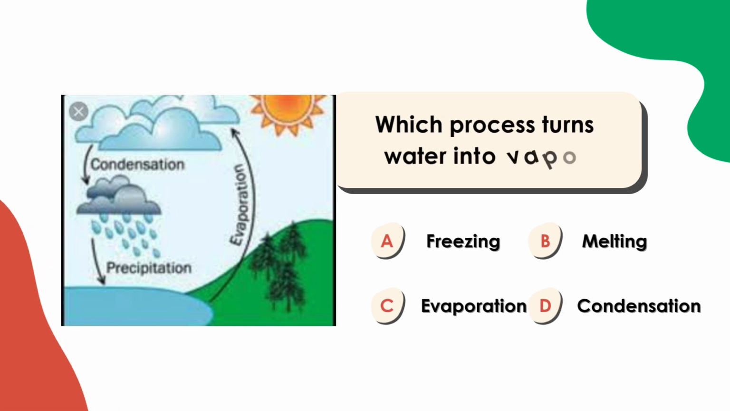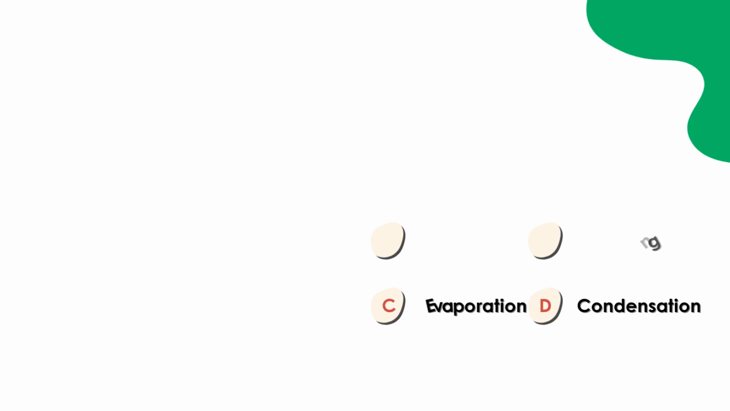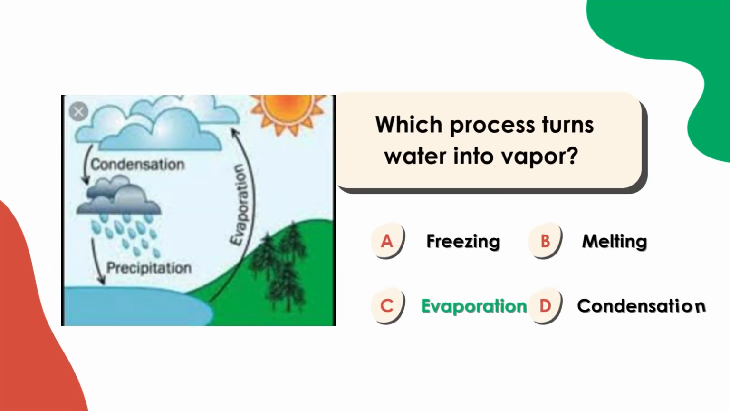Which process turns water into vapor? A. Freezing. B. Melting. C. Evaporation. D. Condensation. Correct answer C. Evaporation.